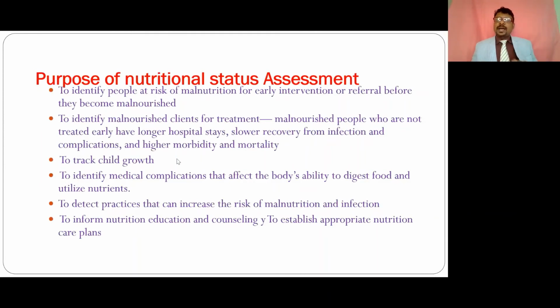Just now we discussed how the height and weight change according to growth. And also to identify medical complications that affect the body's ability to digest food and utilize the nutrients. Sometimes we have to check the nutritional status, how the food is digested, how the food is absorbed into the digestive system.